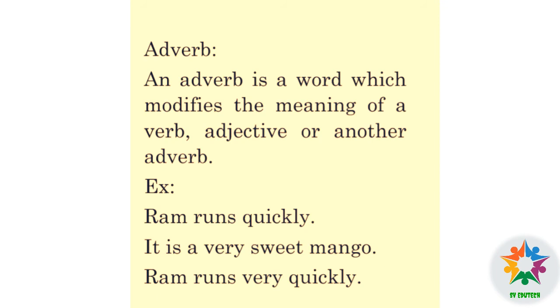Ram runs very quickly. Ram runs quickly. Here runs is a verb, quickly is an adverb. In this sentence, Ram runs very quickly. Very is another adverb. Quickly is also an adverb. Very also modifies and gives more information about an adverb. Ram runs quickly. How he runs? Ram runs very quickly.